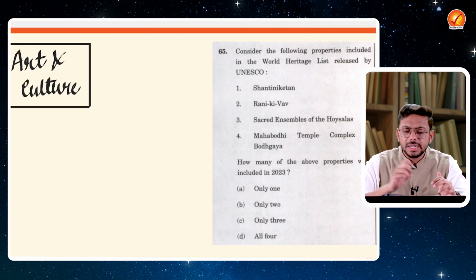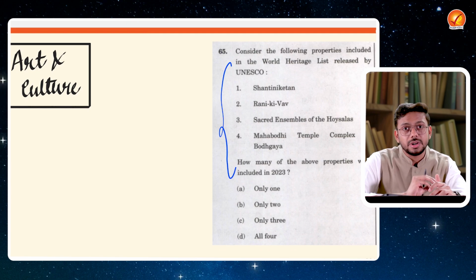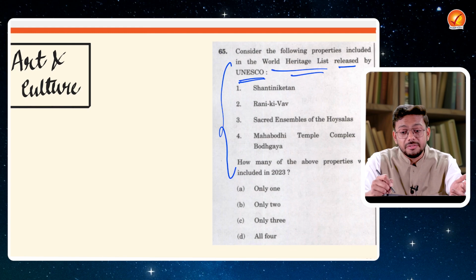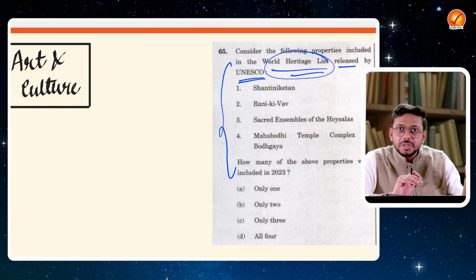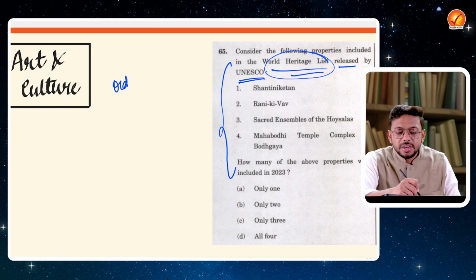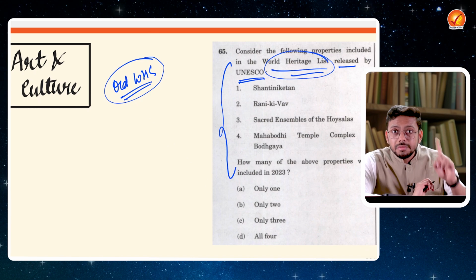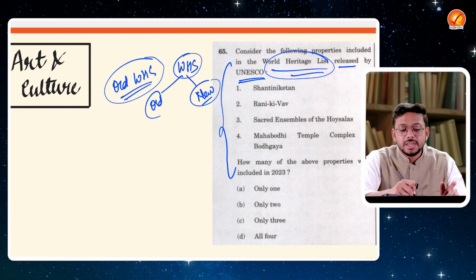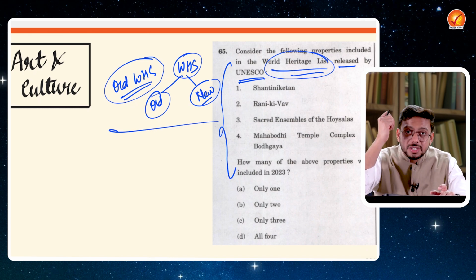Now art and culture, definitely you would have read these in whatever sources you are referring to. But why are they in the news? Because probably they have become World Heritage Sites. New World Heritage Sites come up, and UPSC can ask questions on the old World Heritage Sites as well. Not an issue at all. That is what you have to remember. When a World Heritage Site is in the news, you have to read about the old as well as the new World Heritage Sites. That is how you read. That is the strategy. That is the importance of